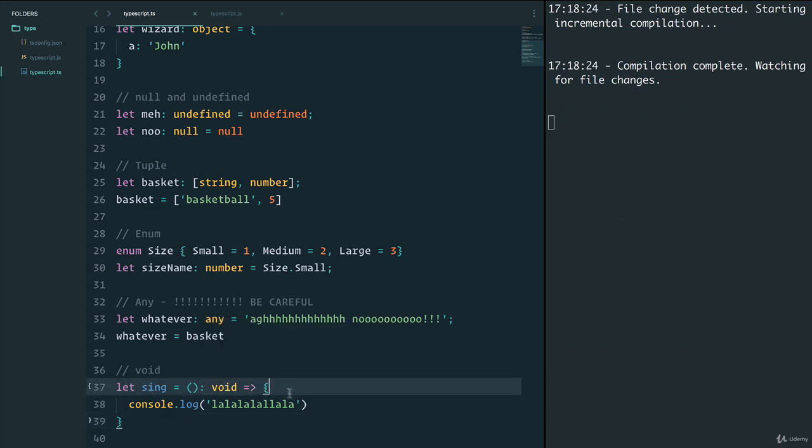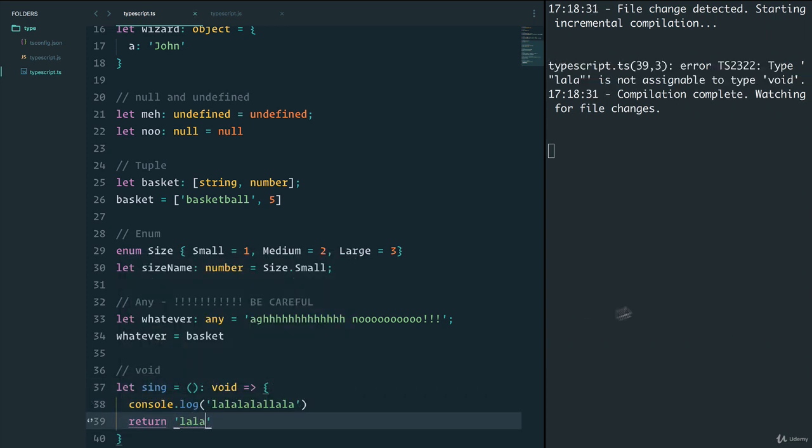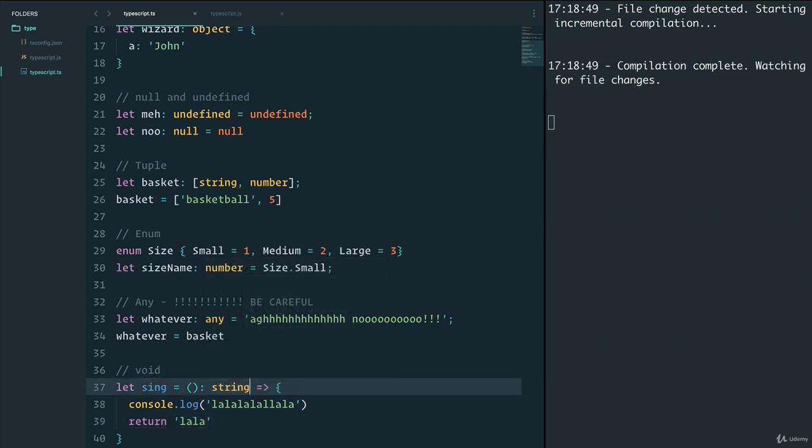If we do return something, let's say that we return la la, we get an error because we're expecting no return, but we are indeed returning something. Again, we get that nice hint from TypeScript in our editor. So now if we're returning la la, I can just say string and everything works. But let's keep it the way it was, using void for any function that doesn't return anything.